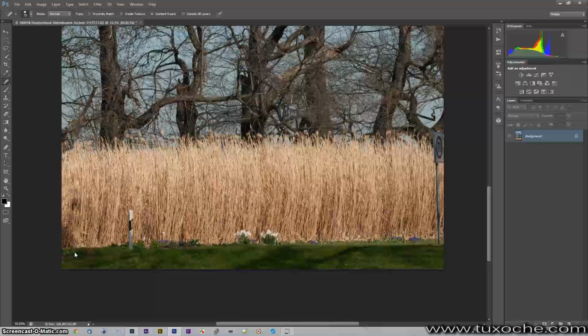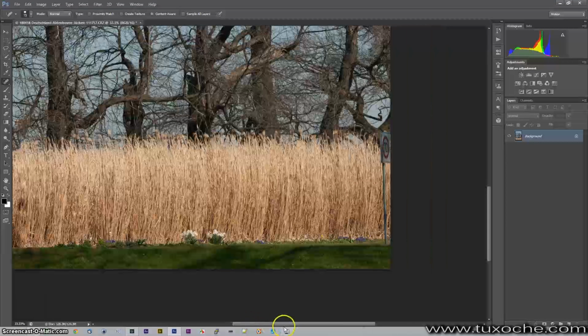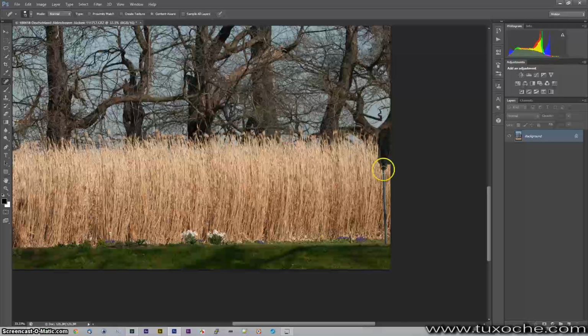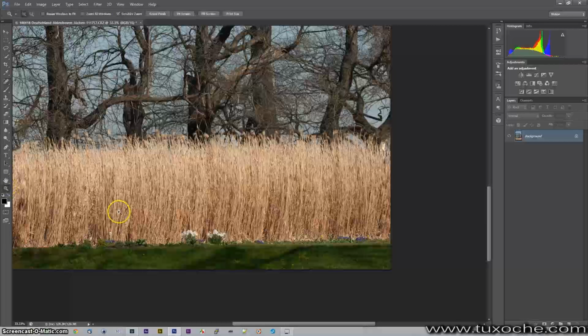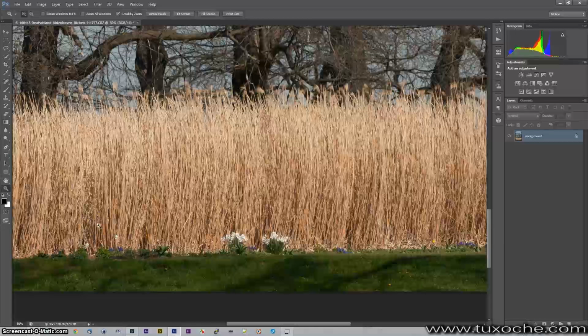And voila, removed. We do the same with this one. Removed, and now we go to the traffic sign over here. Go down the pole. Okay, that should make it. And as you can see, the unwanted objects are removed. Now we go into a 100% view.